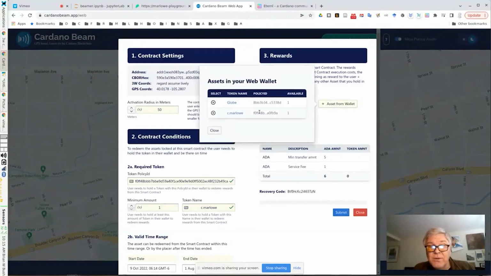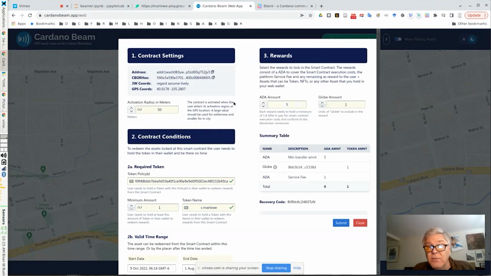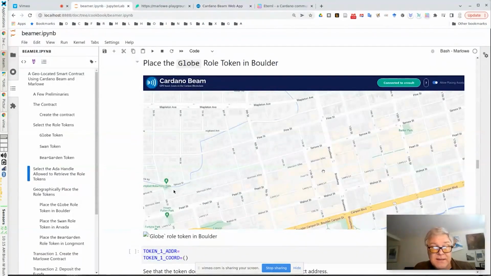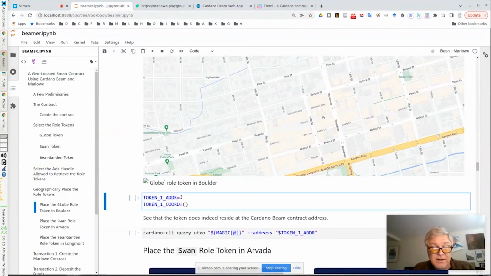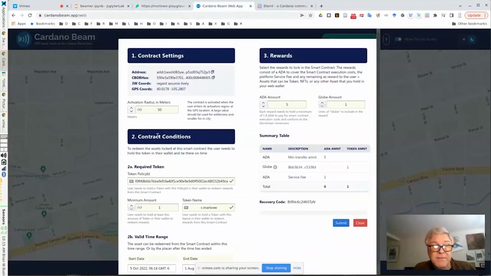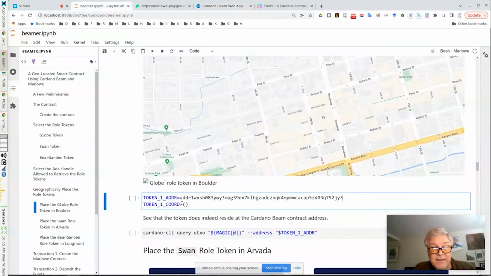And we're going to pick the globe token here. So you're going to need to have one globe. You're going to get one globe token and 5 ADA, and you're paying 1 ADA fee. And I'm just going to copy this into our notebook just so we have a record of it for a minute now. And these are the what3words geographic coordinates. Those are kind of handy.